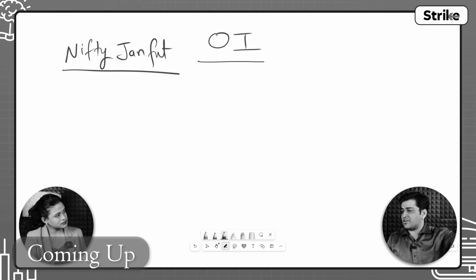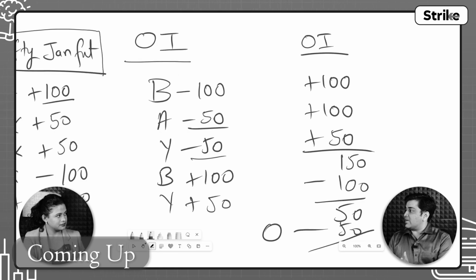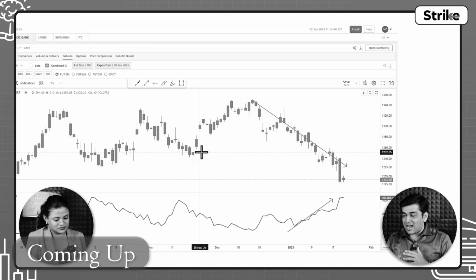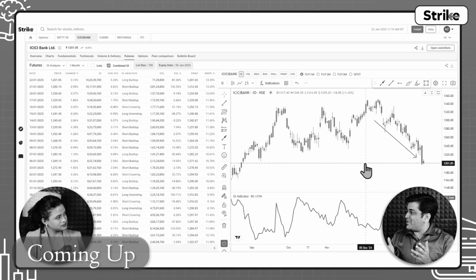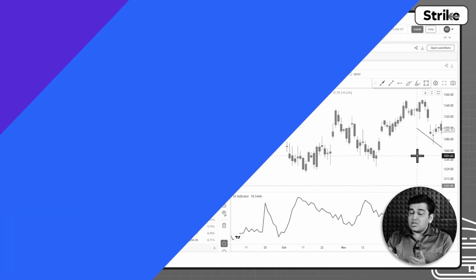Someone else buys 100 shares, someone else sells 100 shares. So again, volume goes up to sell 50 shares. But open interest is something different. How do we interpret this data with respect to price? And let me show you the ICICI Bank futures contract. Tell me, when the prices have gone down and open interest is increasing, what does this mean? ICICI being a portfolio based stock, many people will have the stock in their portfolio. If you are a trader, you may choose to book profits.